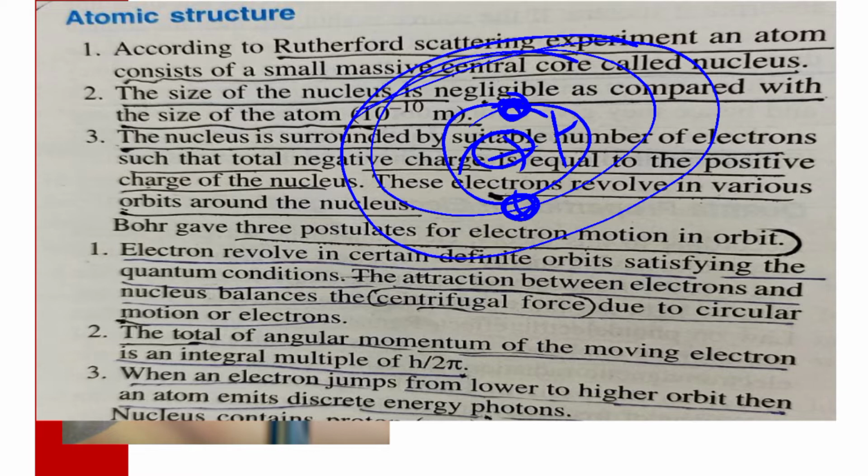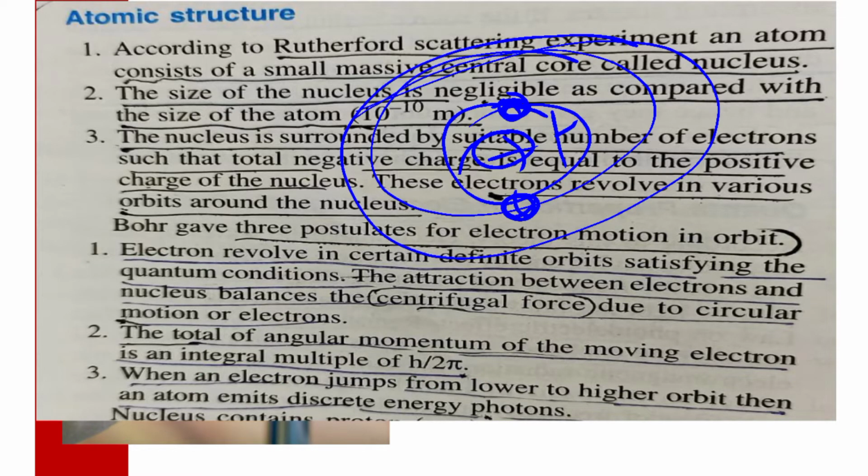The total angular momentum of the moving electron is an integral multiple of h upon 2 pi. Here h means the Planck constant, so the angular momentum of the moving electron is an integral multiple of h upon 2 pi.